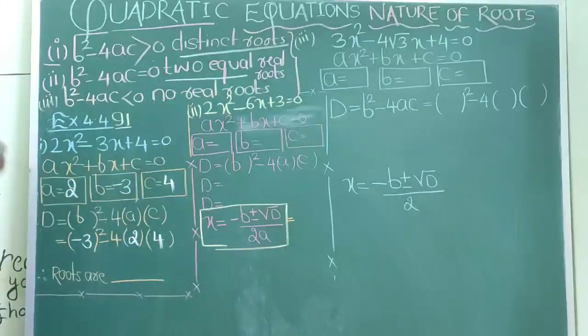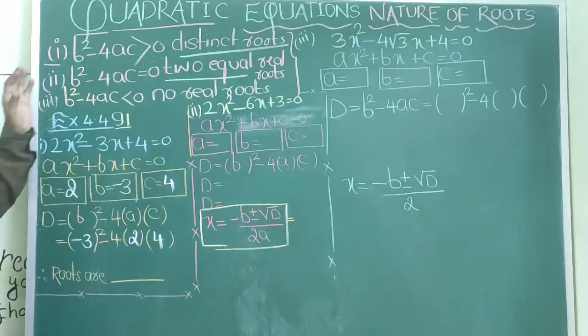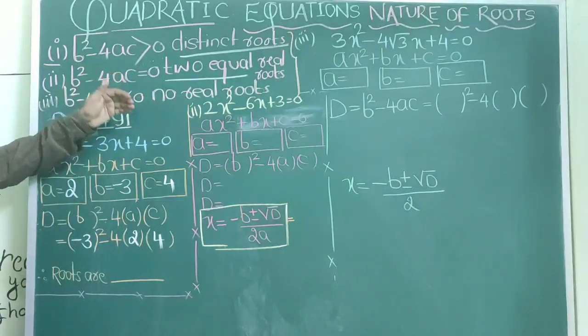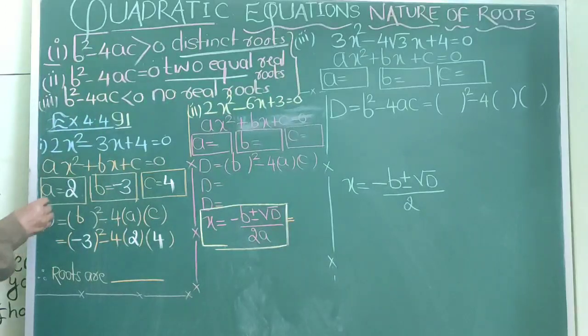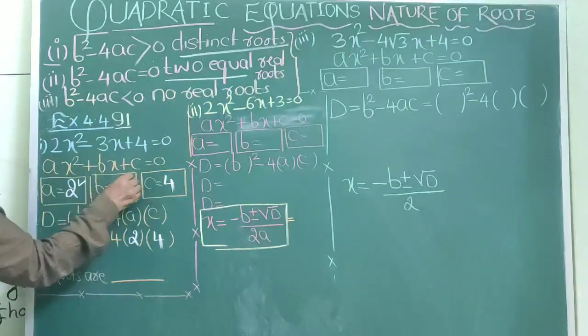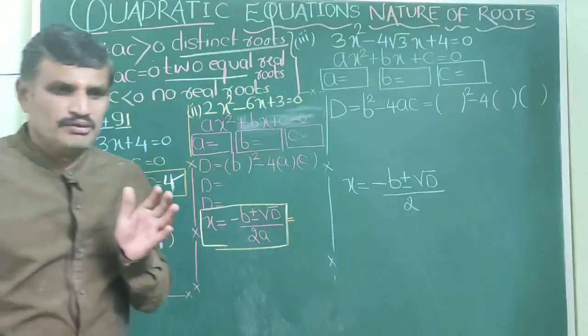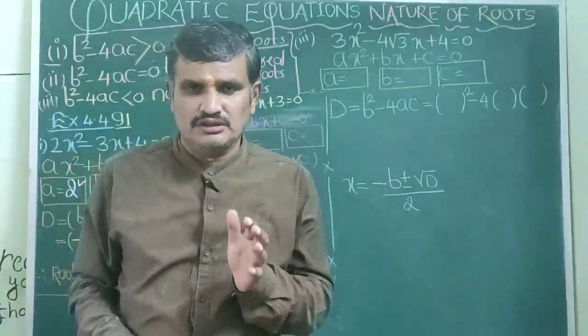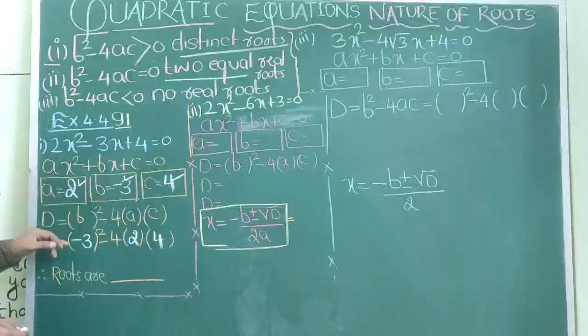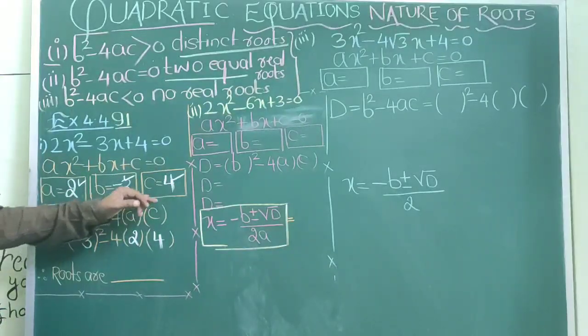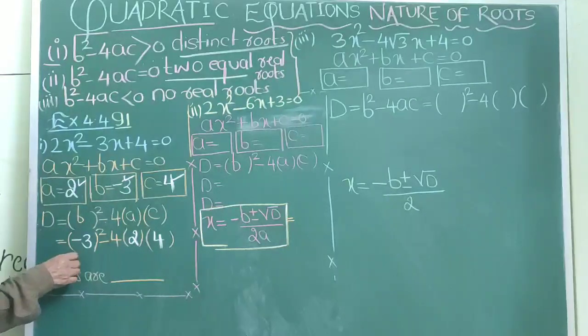So what I have done is, first step is write the given quadratic equation. After writing the given quadratic equation, find out the value of a, the value of b, and the value of c. Step number 1, find the values of a, b, c. Step number 2, put it in the formula b squared minus 4ac. Let us see what we get.